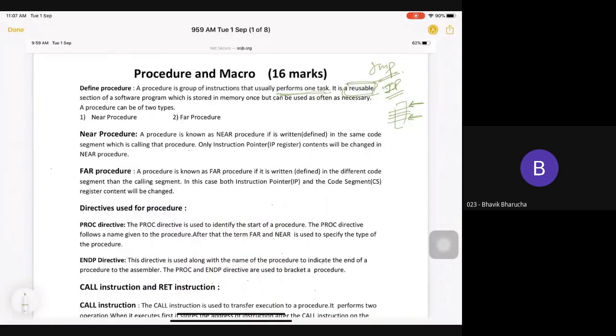Now, as with the jump instruction, here also your procedure can be a near procedure or a far procedure. What is a near procedure? A near procedure is one which is in the same segment. There is always a function call and a function definition. In the same way in a procedure, you have a procedure call and the actual procedure. If your procedure call and actual procedure are in the same segment, then that is called a near procedure. If my procedure call is in one segment and I want to jump to another segment, so if different code segments are used, then it will be a far procedure. Done?